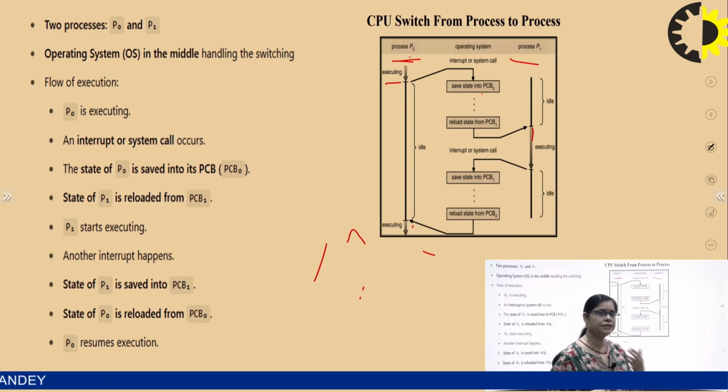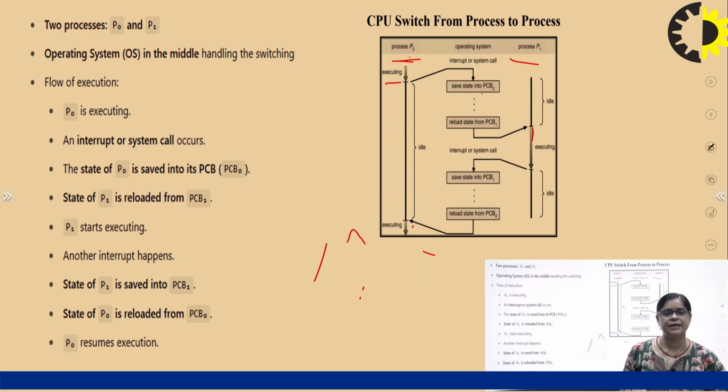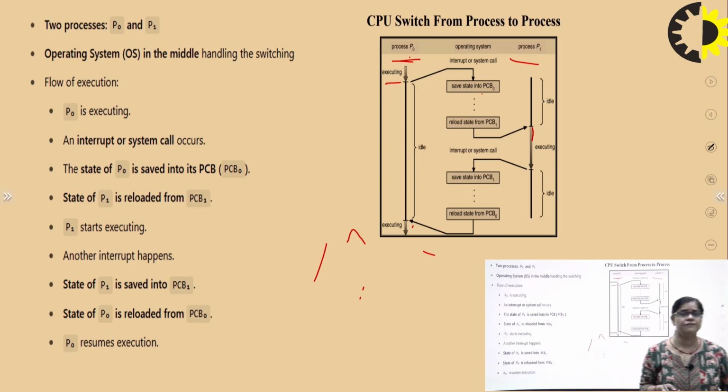So with this diagram, you can clearly see that whenever the process P0 is switching to process P1, it switches when an interrupt or a system call happens.